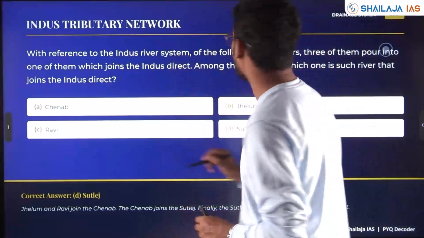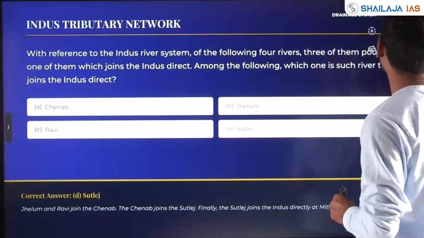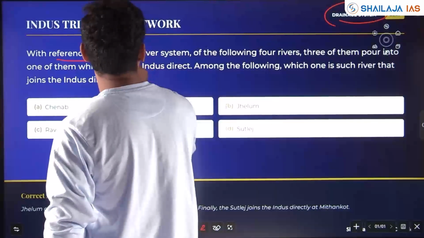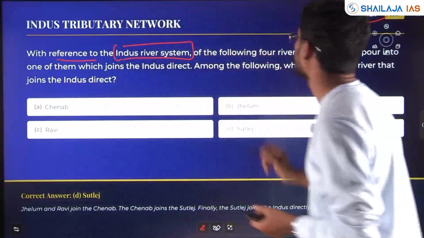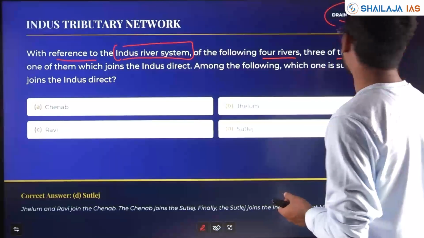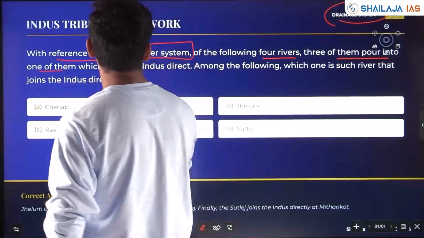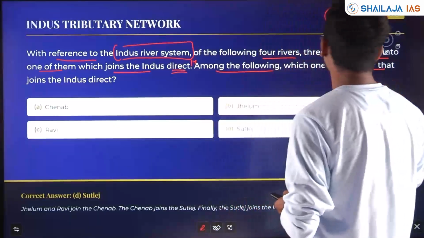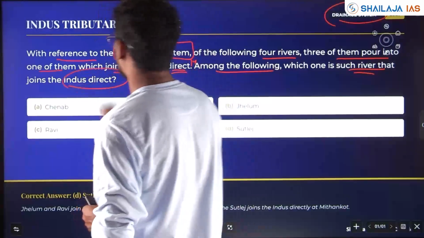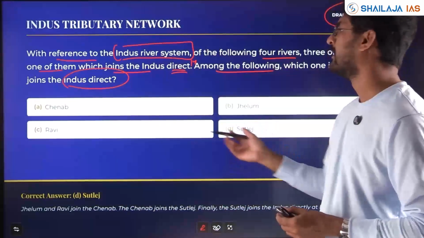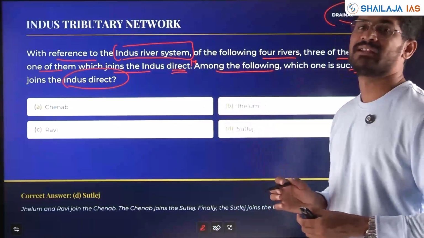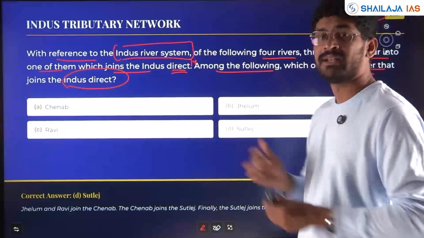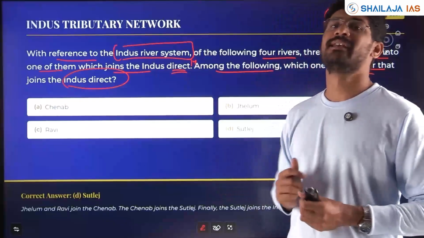Now Indus. I already told you, the Indus and its river system is a favorite topic of UPSC where questions are coming. With reference to the Indus river system, which one of the following four rivers, three of them pour into one of them, joins the Indus directly? Indus, Jhelum, Ravi, Beas, Chenab, Sutlej. It's 5 tributaries, Punjab, land of 5 rivers, right? Which is the river that takes all the rivers and joins the Indus directly?